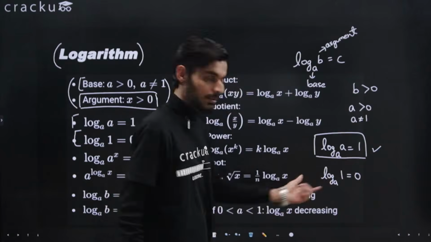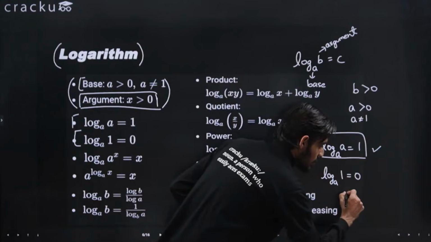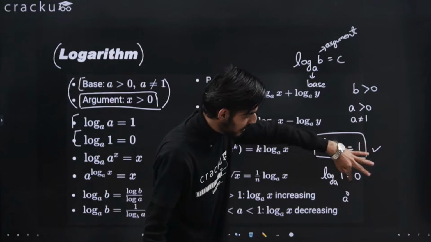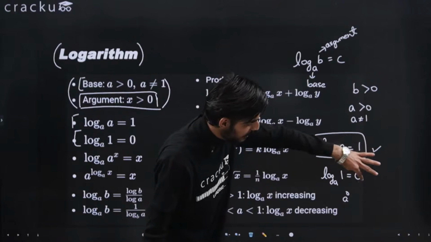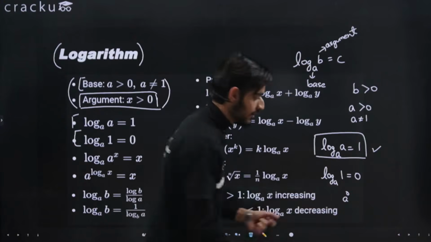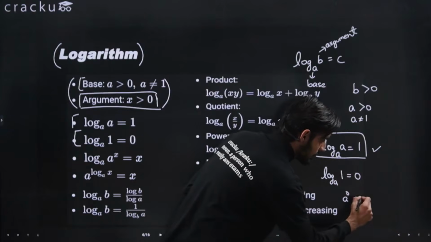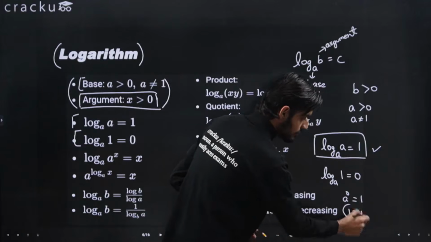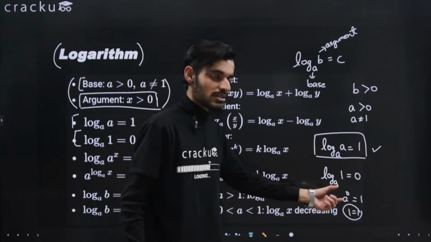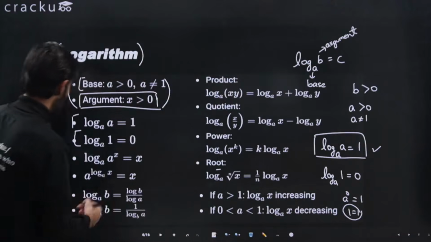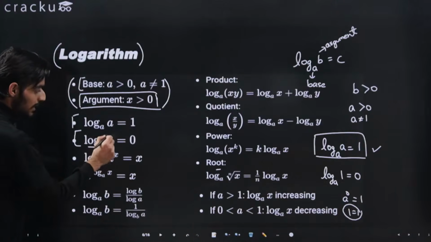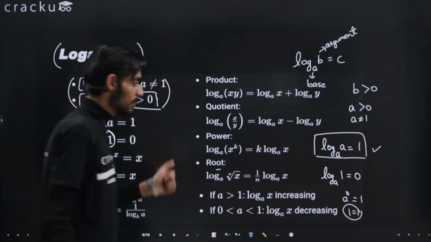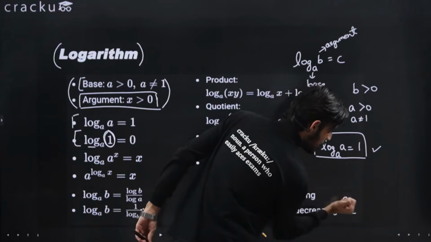So a raised to the power x is equal to 1, and any number raised to power 0 is equal to 1. So that's why x is 0. Even though you do not need to do all those things, I was just telling how we get to this result. So if the argument is 1, then this term will be equal to 0. I hope this is clear. This was one property, that log 1 is 0.